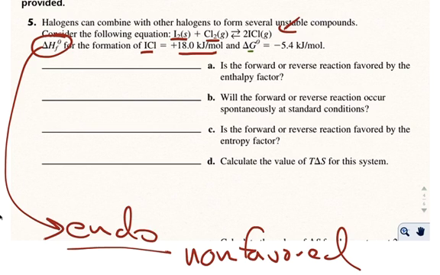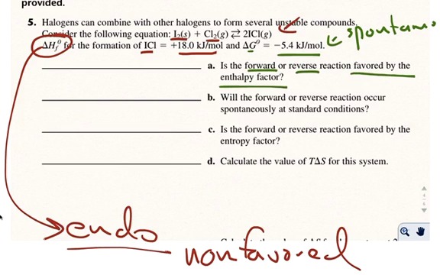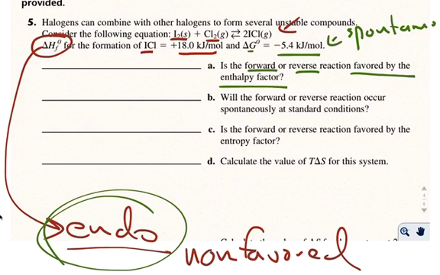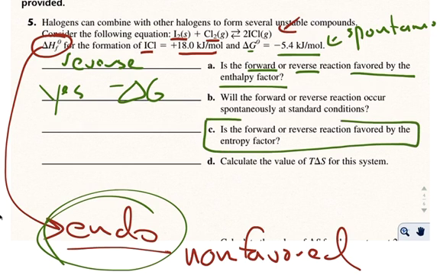However, notice the Gibbs free energy is negative. That means this chemical reaction is going to be spontaneous. Well, how could that be? Let's go on and answer the questions. We'll figure it out here. It says, is the forward or the reverse reaction favored by the enthalpy factor? Well, again, the enthalpy factor is endothermic, so the reaction is non-favored. So in this case, the reverse reaction is actually favored. So I'll put reverse. Will the forward or reverse reaction occur spontaneously at standard conditions? Well, yes, the forward reaction will, because Gibbs is negative. So it will. That brings us to C and to our big answer for this.